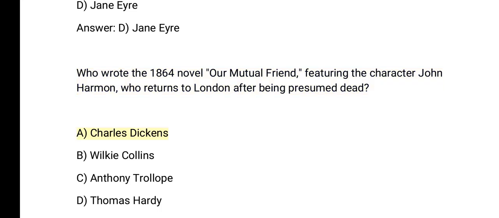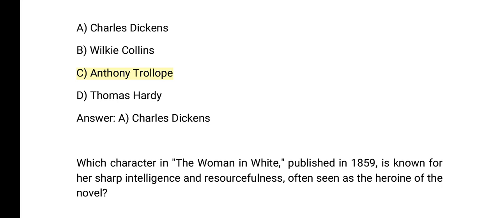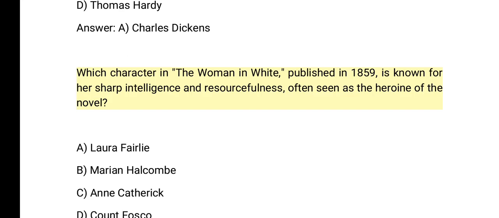A. Charles Dickens. B. Wilkie Collins. C. Anthony Trollope. D. Thomas Hardy. Answer: A. Charles Dickens. Which character in The Woman in White, published in 1859, is known for her sharp intelligence and resourcefulness, often seen as the heroine of the novel? A. Laura Fairlie. B. Marian Halcombe.